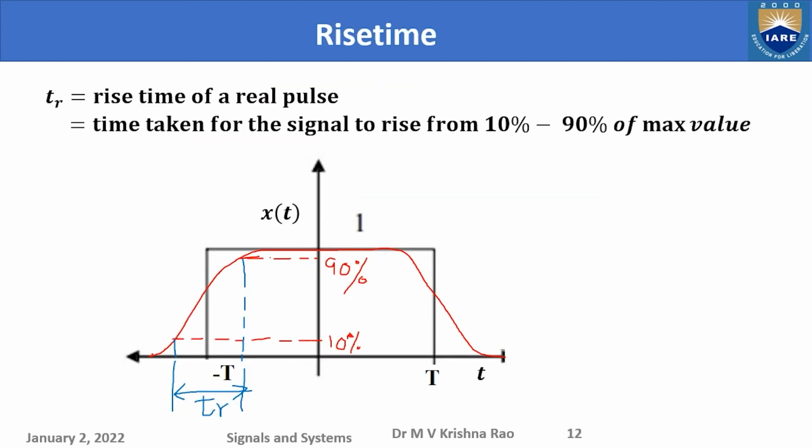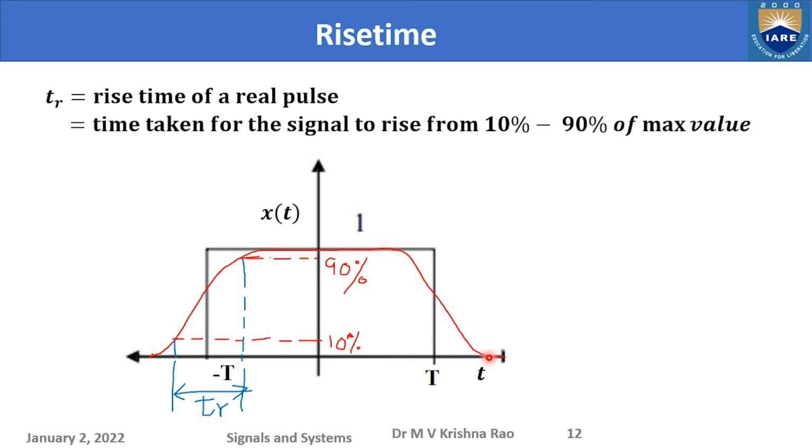There is another parameter, that is the rise time of the signal. If I take a rectangular pulse like this, this is the ideal pulse. If you want to generate a pulse, you cannot generate an ideal pulse like this. It always starts at 0 and slowly increases until it reaches the steady state value.